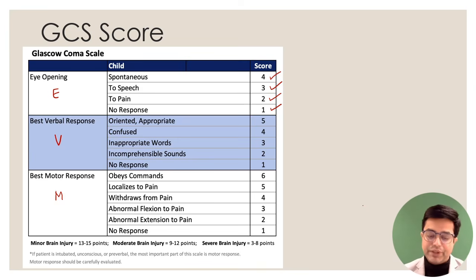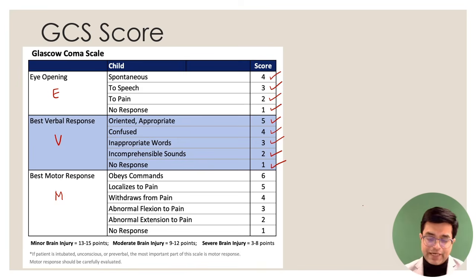Then verbal response, if it is oriented, appropriate response, verbal output, score of 5. Confused patient, score of 4. Inappropriate words, score of 3. Shouting patient, using abusive language for no reason, score of 3. Incomprehensible sounds, some jargon words are being spoken, mumbling patient, you are unable to understand, score of 2. No response, no verbal output, score of 1.